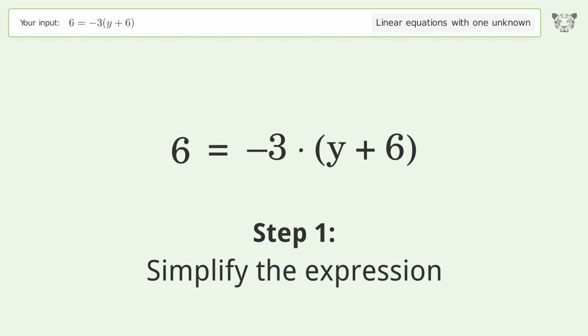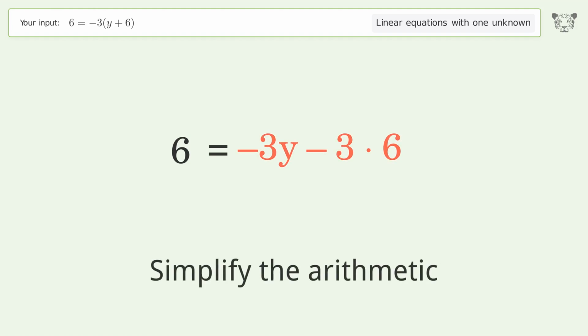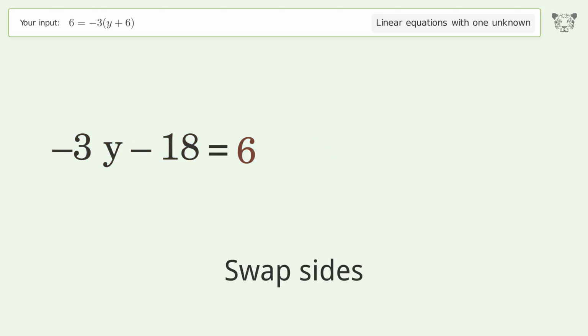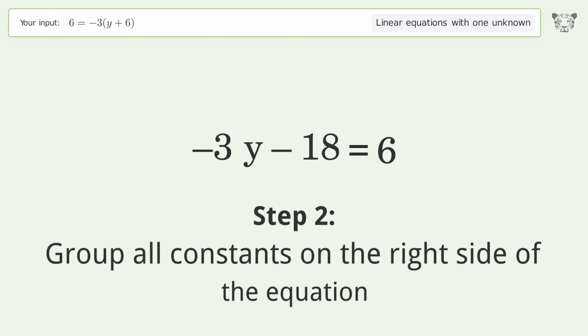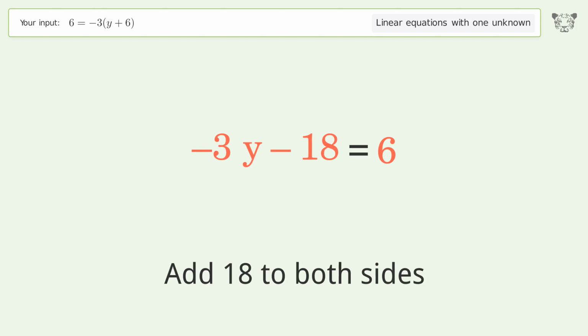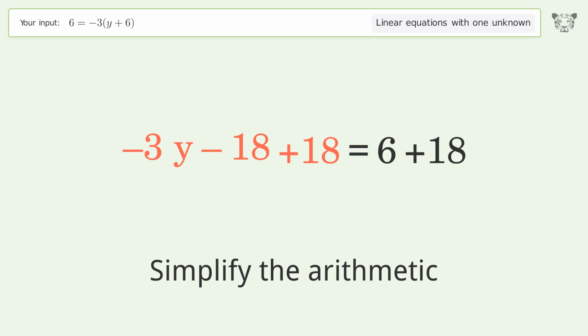Simplify the expression. Expand the parentheses. Simplify the arithmetic. Swap sides. Group all constants on the right side of the equation. Add 18 to both sides. Simplify the arithmetic.